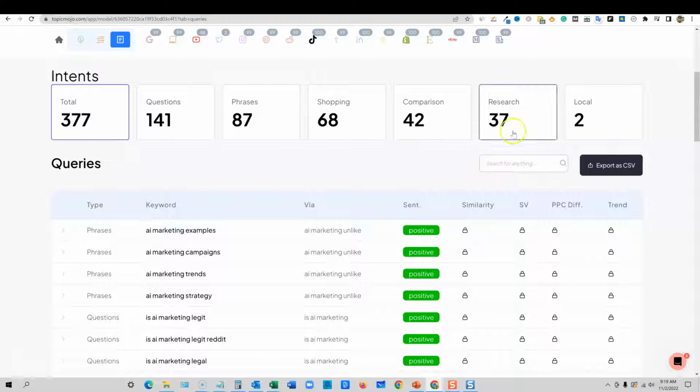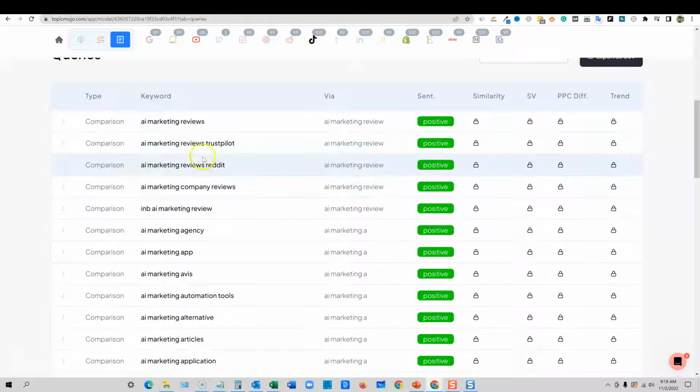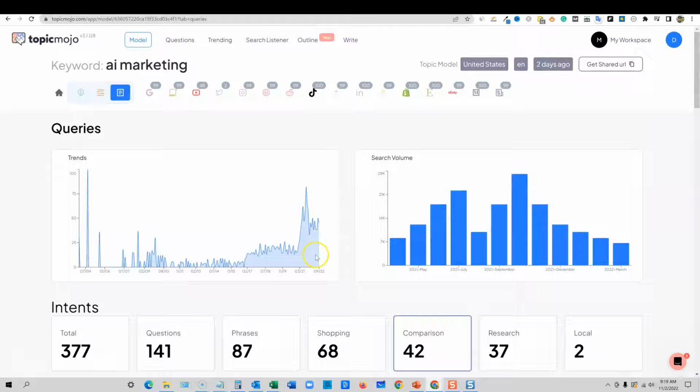Okay. I actually wanted to look at comparison. Look at this. These would be great for YouTube videos or blog posts as well. Just imagine putting in a topic over here, TopicMojo. And then what is this? We got trends over here as well. So when you look at the historic trends of this, by year, 2013, and then obviously AI was not big until starting to get into 2017, 2018. And then now look, it's just skyrocketing. This is just a massive market, huge keyword.